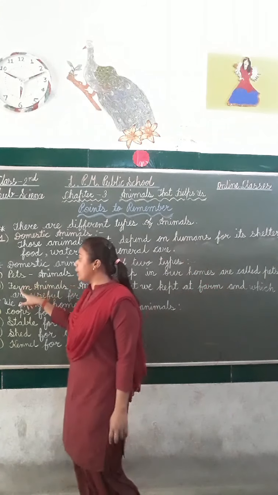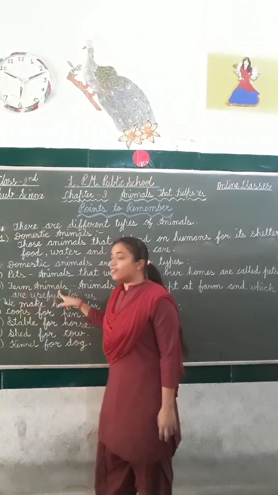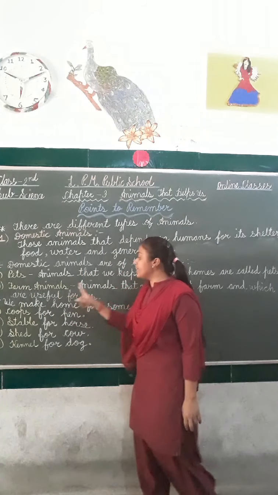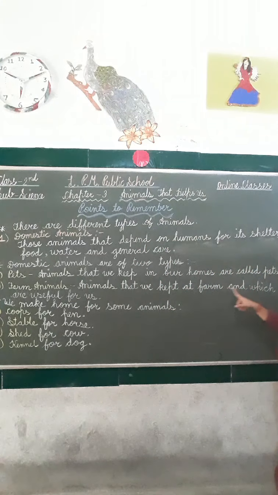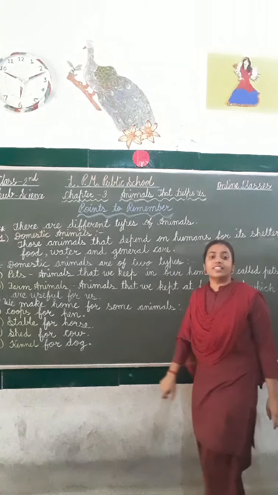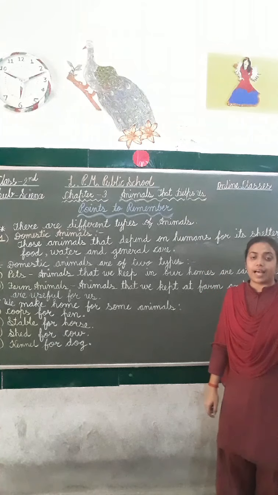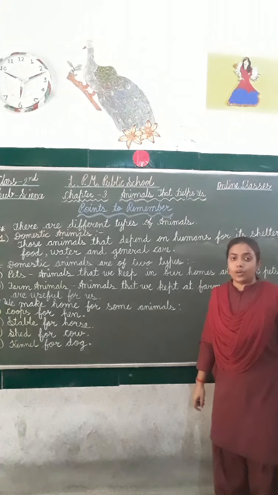Now let's come to the second type of animal, that is farm animals. Students, animals that we keep at a farm and which are useful for us are known as farm animals. For example, cow, goat, buffalo.